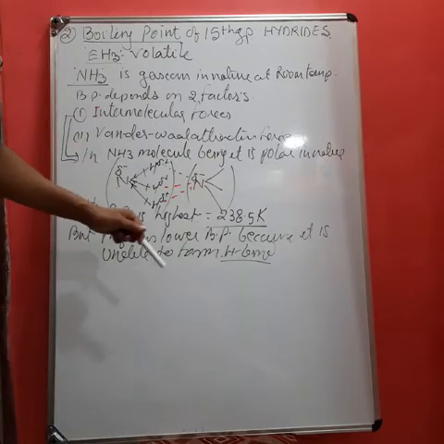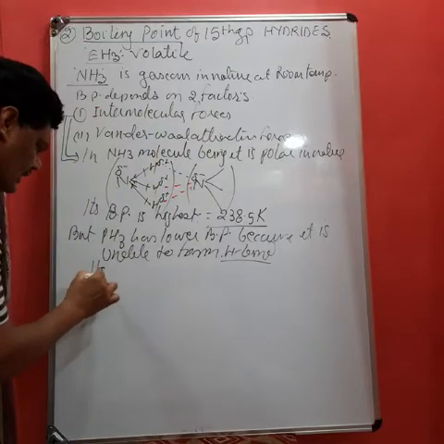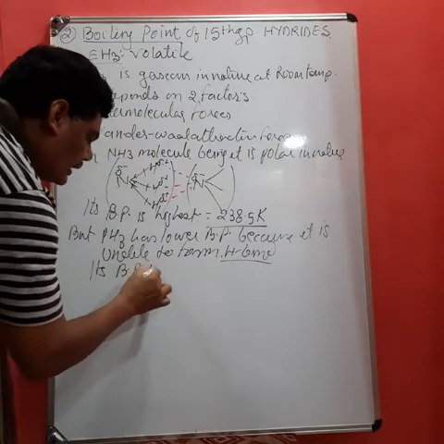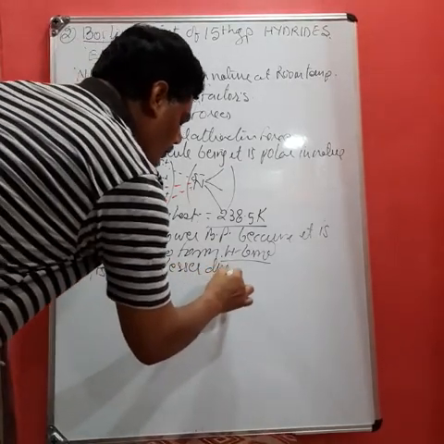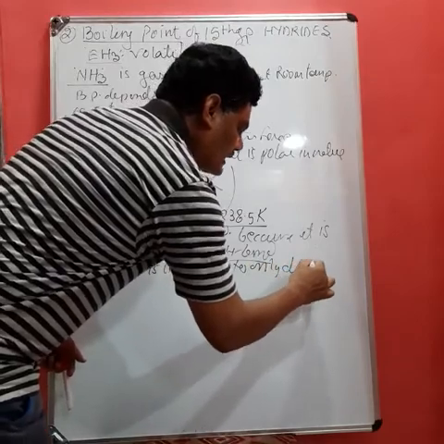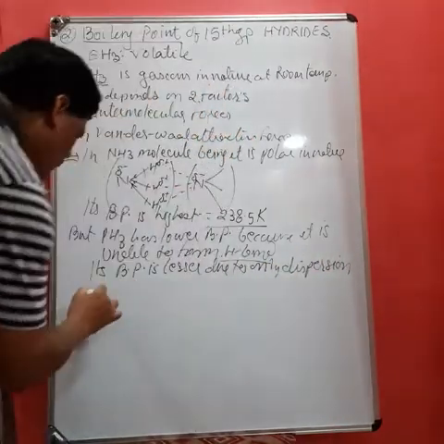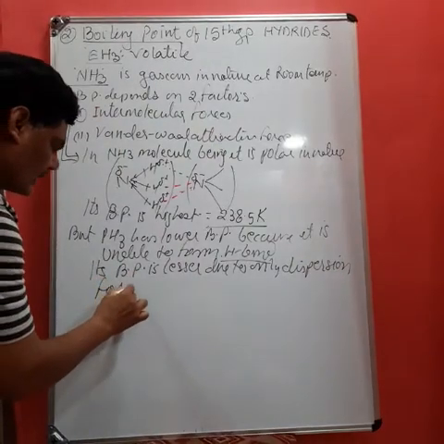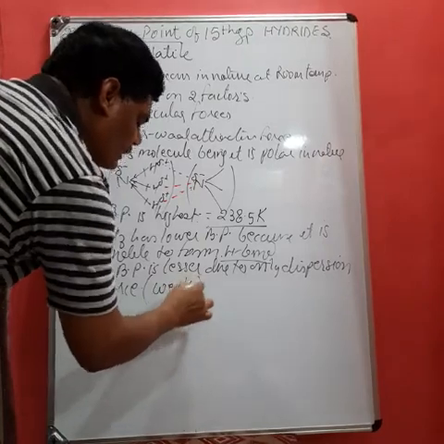Therefore, its boiling point is very less. Dispersion force is also known as London force, which is quite weak in nature, the weakest attraction force.